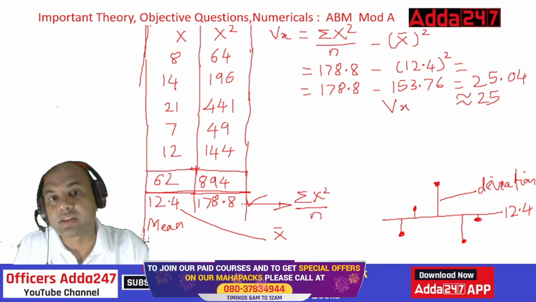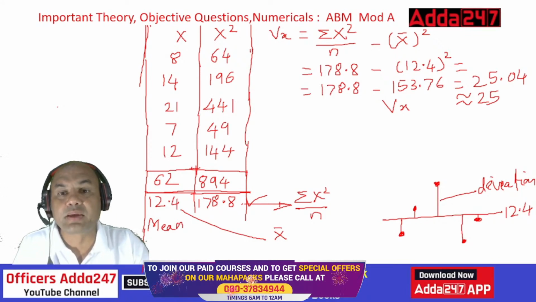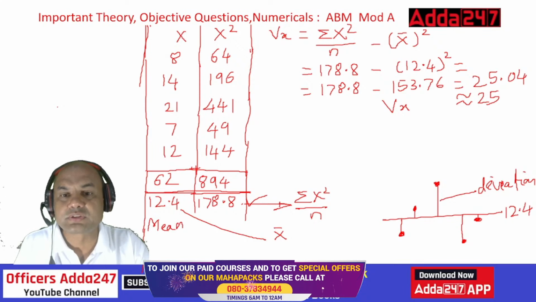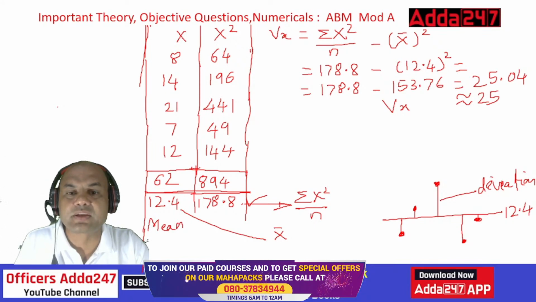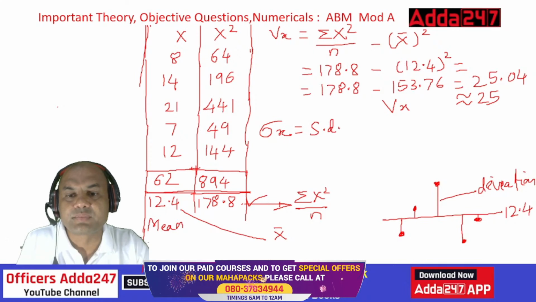So now what did I tell you? At the start of the problem, I told you that I'll be giving you deviation also. So standard deviation formula is always written as sigma x. Or in a book they write it nowadays as SD. Okay. So SD equals square root of variance.